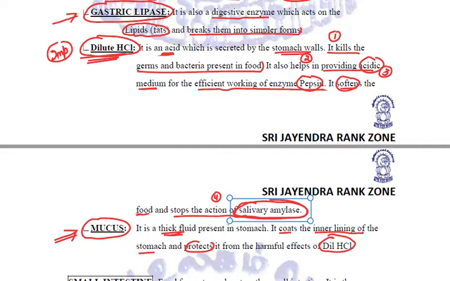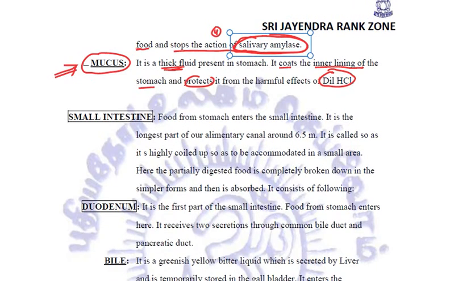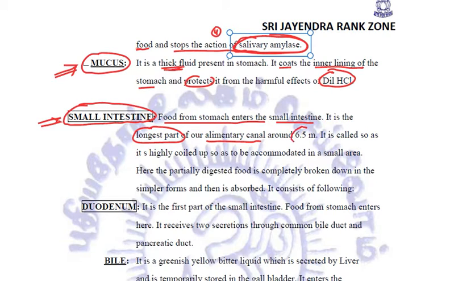Now from stomach, this food enters the next part, that is our small intestine. Once again, quite an important part. You need to focus and remember many things here. Number one, food from stomach enters the small intestine. It is just by name called small intestine. Otherwise, it is the longest part of our alimentary canal, and it is approximately 6.5 meters long. Still, it is called small intestine.